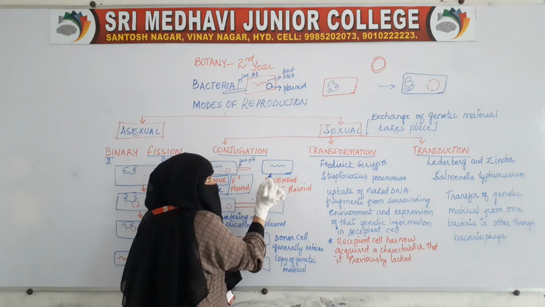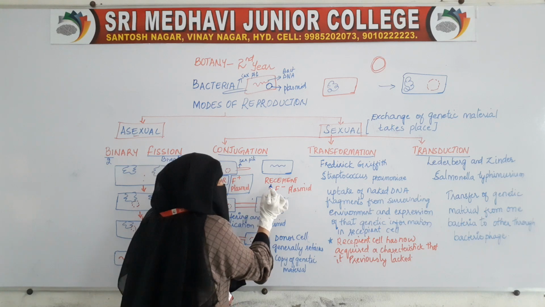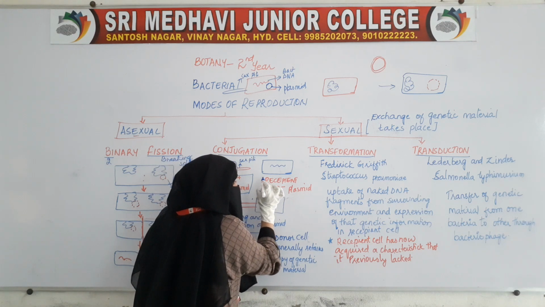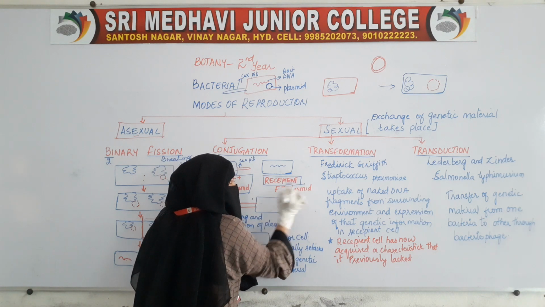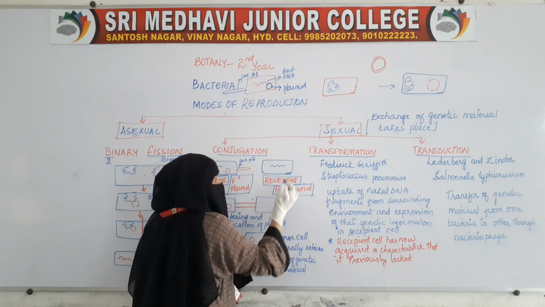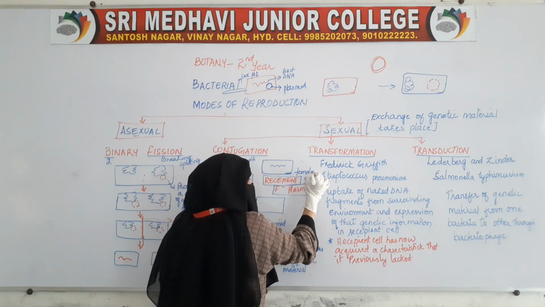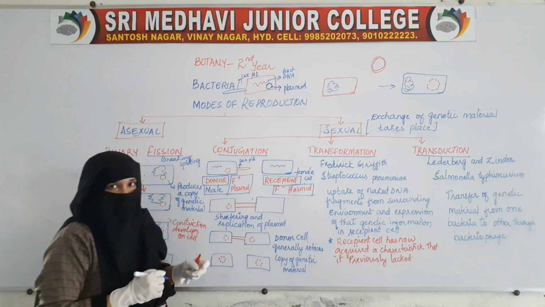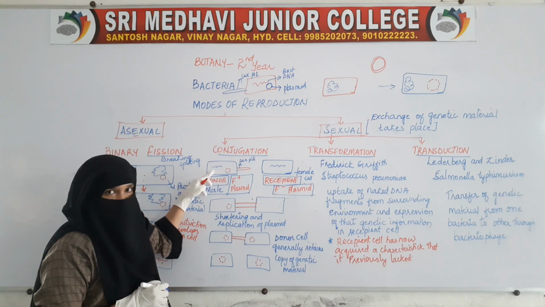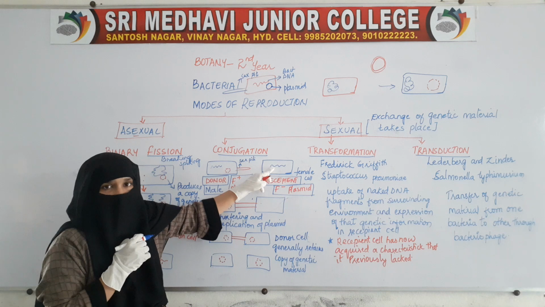This cell with only genetic material without plasmid is called the recipient cell or F minus cell, or we can even say female cell. This is having plasmid, F plus cell. This is not having plasmid, this is F negative cell.